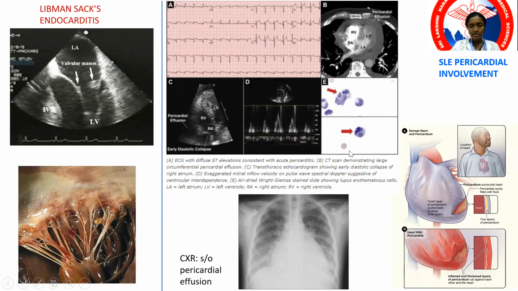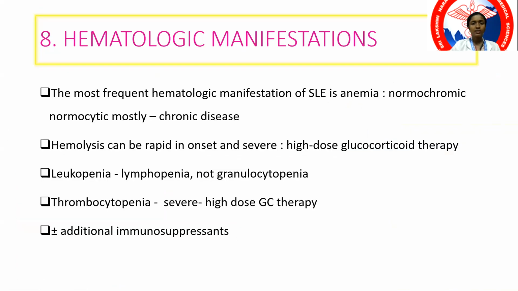These are the typical SLE cells that you see. This is a Wright's stain image. Okay. Now coming on to the hematological manifestations.